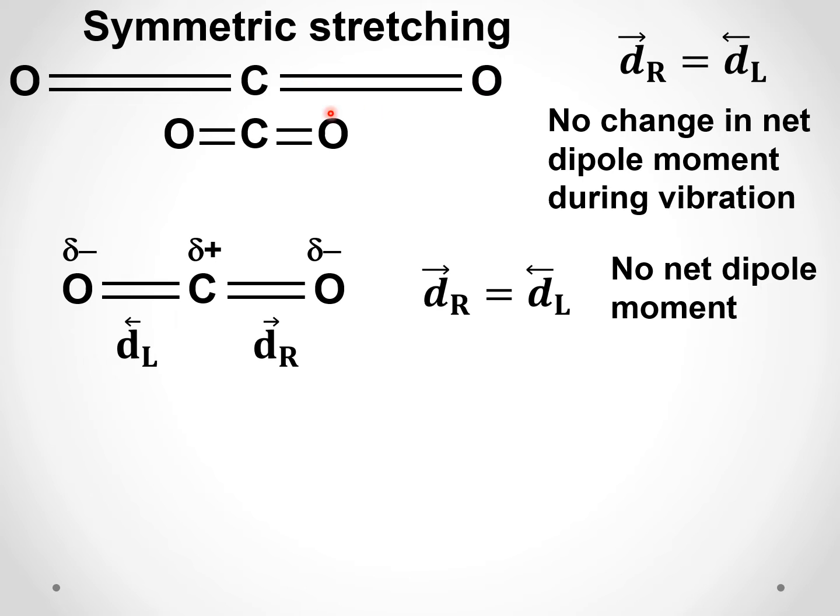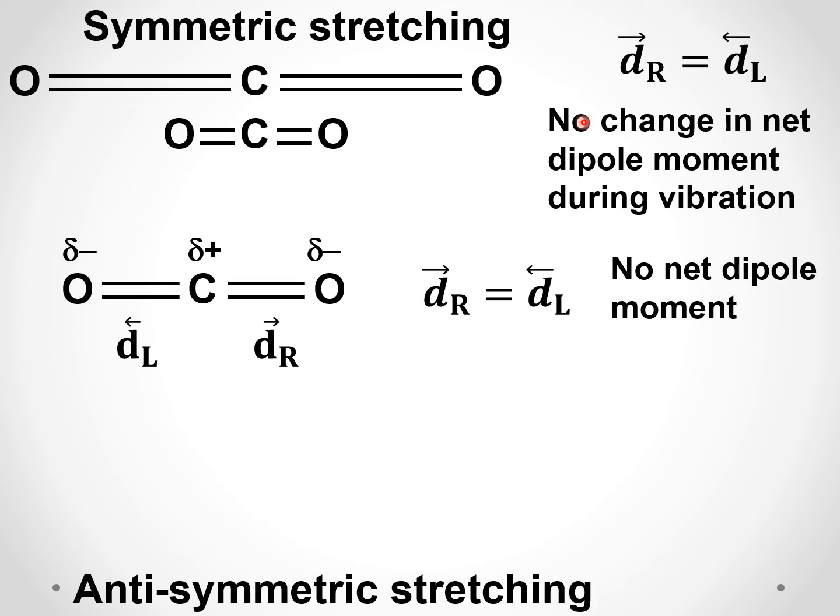There is a value to the right side, there is a value to the left side, both are equal in magnitude and in opposite direction, so they get cancelled. No change in net dipole moment during vibration. That is why symmetric stretching does not absorb IR radiation.